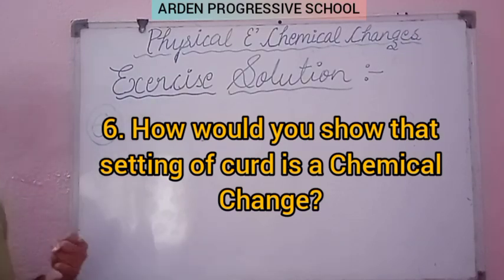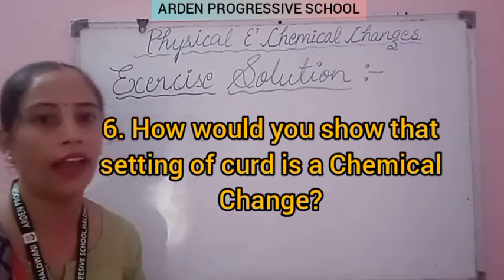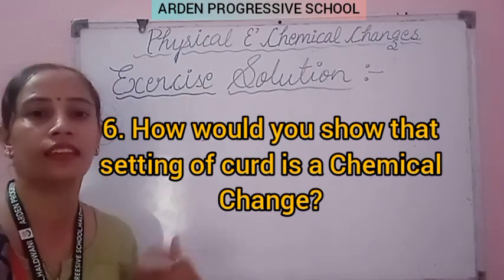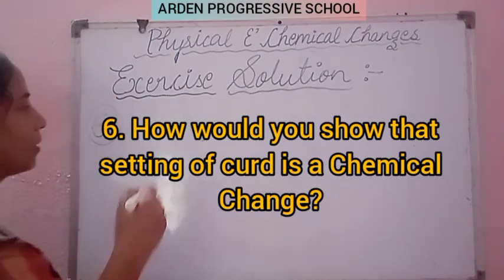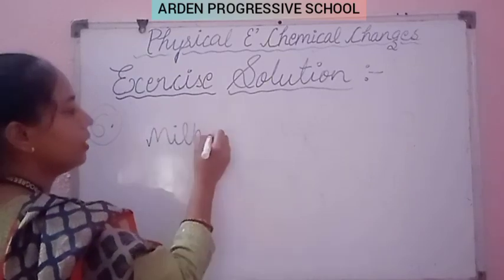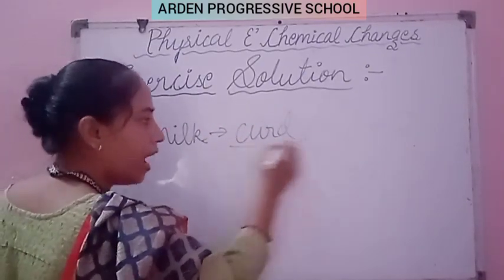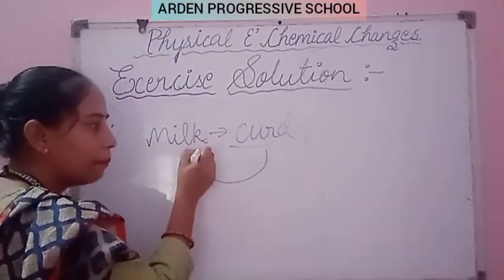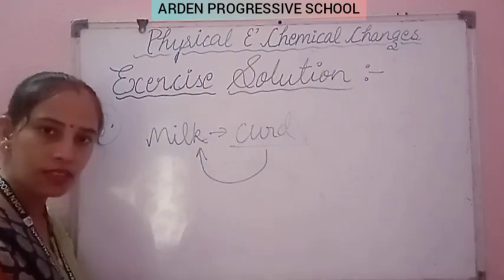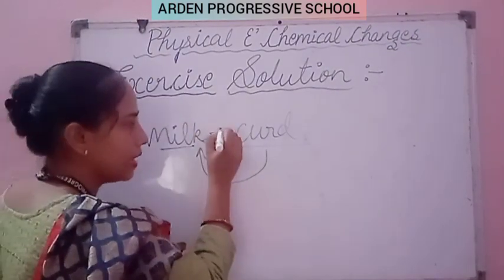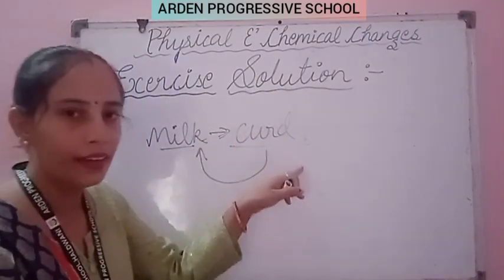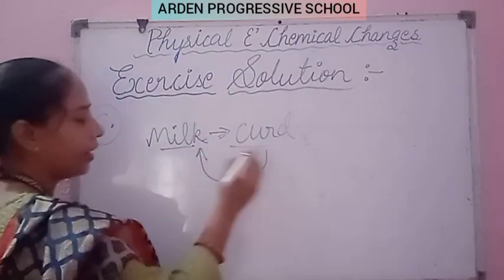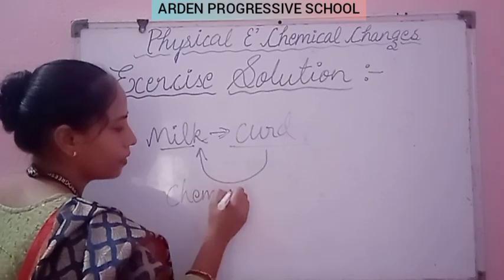So milk is a different thing and curd is a different thing. The chemical reactions take place in it, through which the milk gets converted into the curd. Clear? Now in this process, when the curd is formed, we are not able to get the milk back from the curd. Clear, students? Now when the milk is settled into the curd, we are not able to get the milk again from the curd. So this is a kind of chemical change.